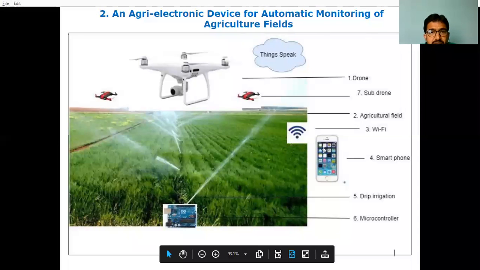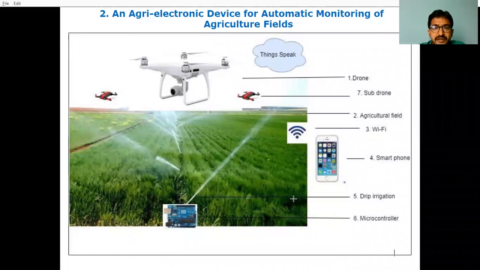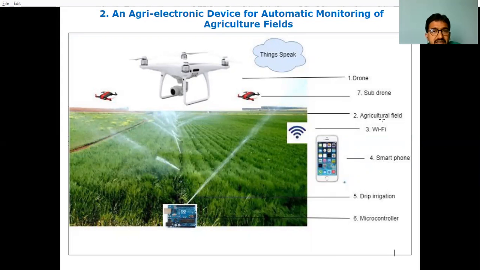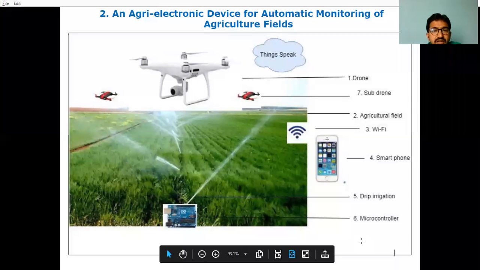Now, drone is available, mobile is available, the microcontroller is available, Wi-Fi is available. But the only thing here, as already discussed yesterday, is this entire figure. We have to divide the entire figure into a number of pieces. There are a total of 7 inventive steps available. For each of these 7 inventive steps, how your process has to be done, whether the 7th step is your inventive step or the 5th step is your inventive step or the process is your inventive step, the inventive step has to be clearly mentioned in the claims so that you can justify your claim there.